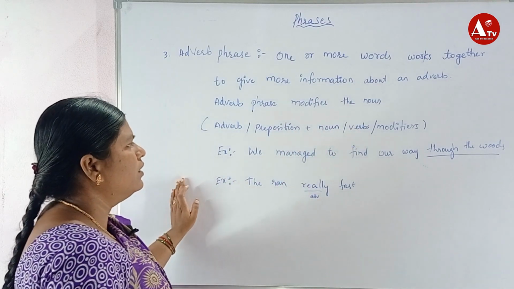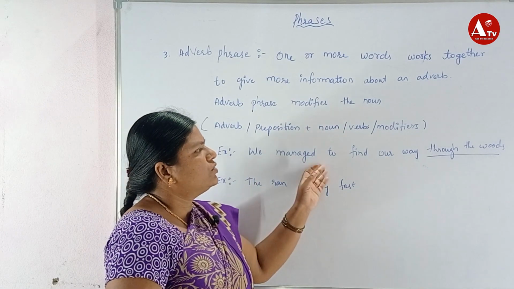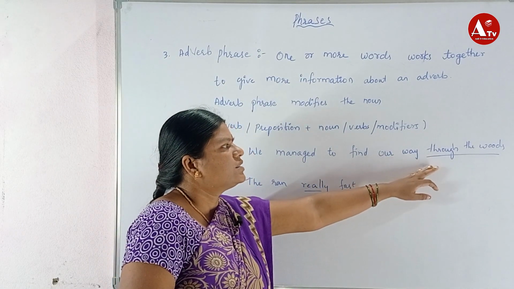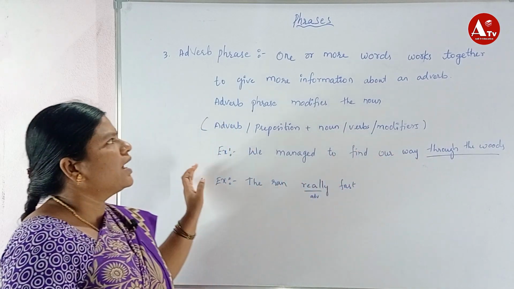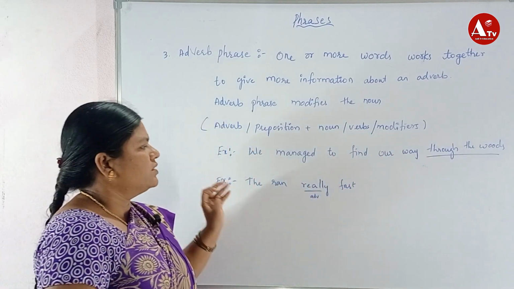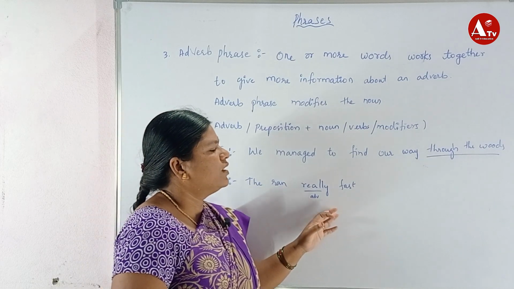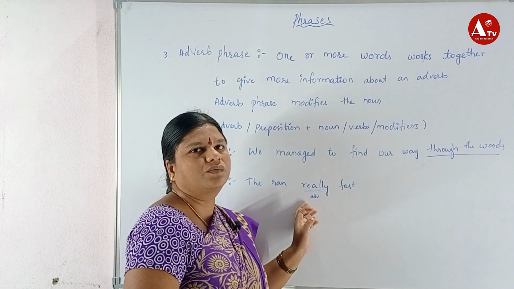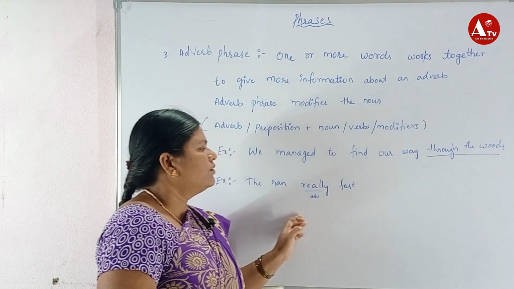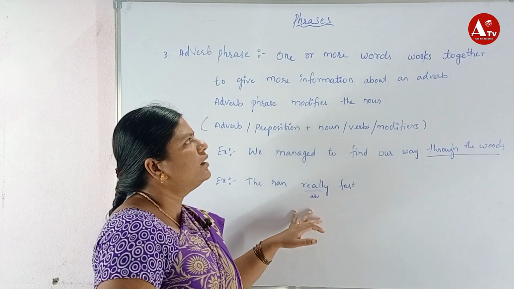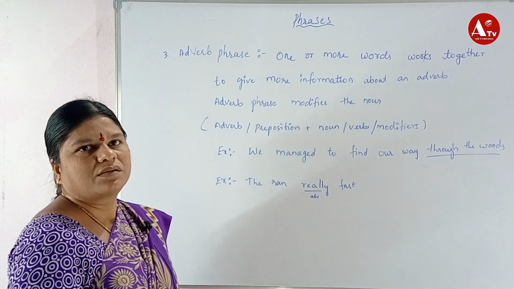For example, we managed to find out the way through the woods. So this, through the woods, is an adverb phrase. Another example: they ran really fast. These are adverbs. How did they run? Really fast. So this comes under an adverb phrase.